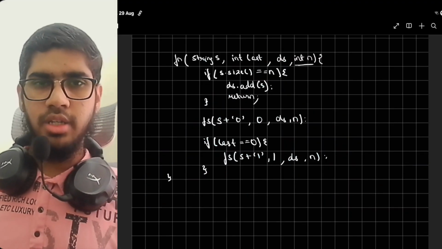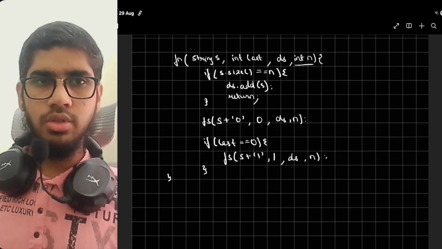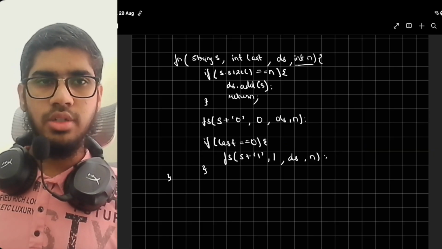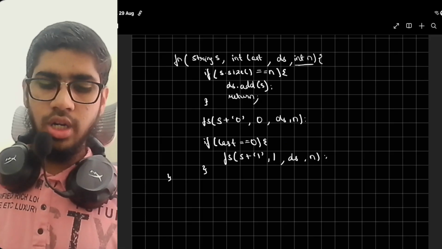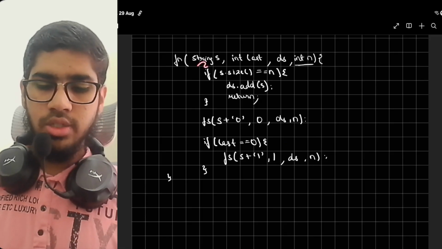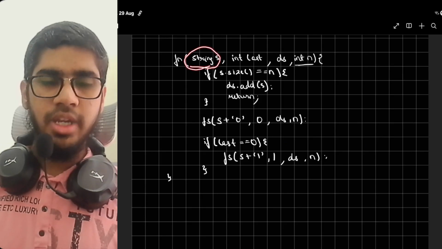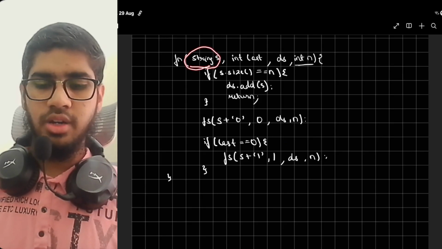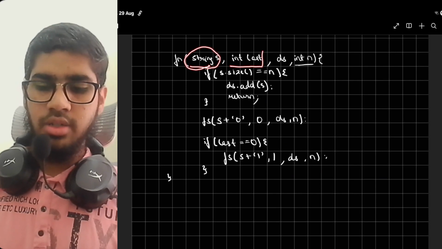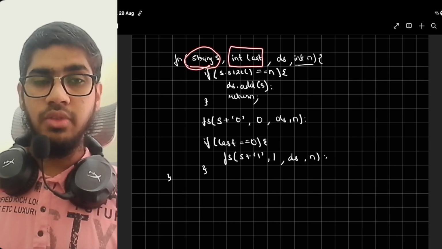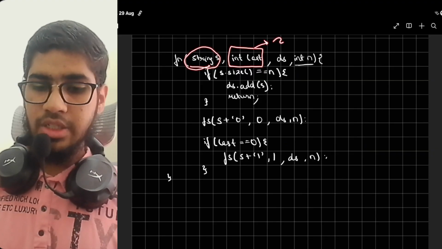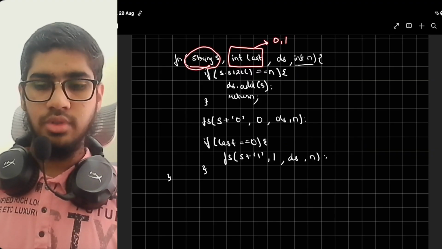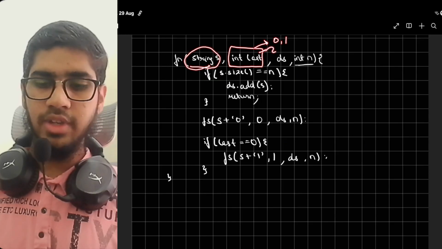Okay, so this is my recursion call that I would do to get my desired question output. The question stated that we shouldn't have any consecutive ones. So what I did was I took a string s to store my answers in it. Then int last. This is the variable that we will be using to track whether the previous element was 0 or 1. So the last element is a tracking variable.